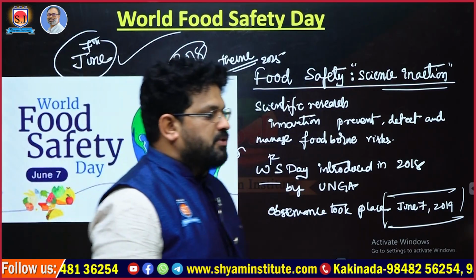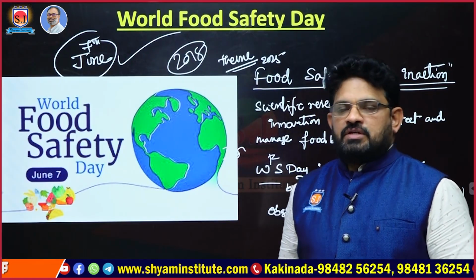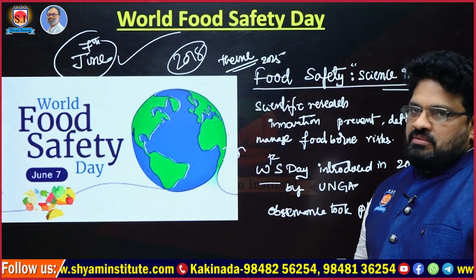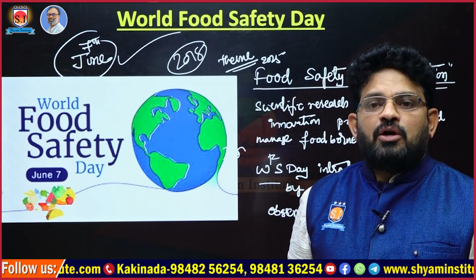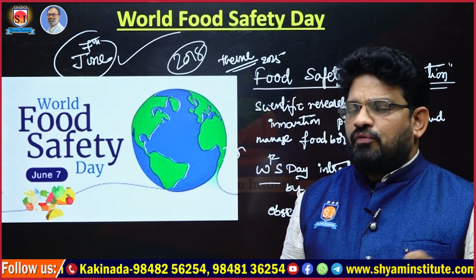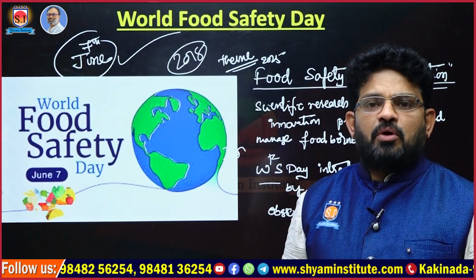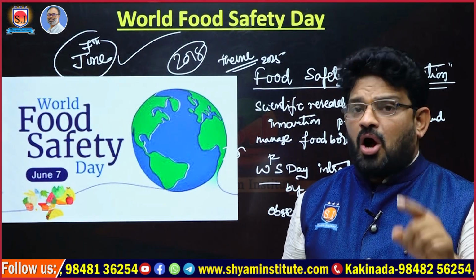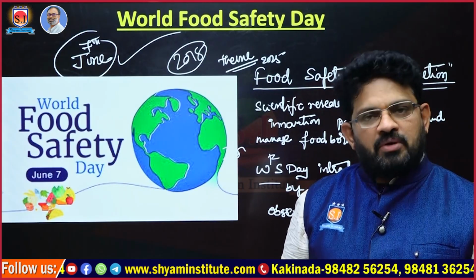So 7th June is observed as what? World Food Safety Day. What is the theme here? Food safety and science in action. Scientific research is very important to detect, to prevent and to find out the risks related to foodborne issues. That's the context here. Then I have asked you to provide comment on Aish, the Aish minister, and the Aish full form I have asked. Okay, that is the one.